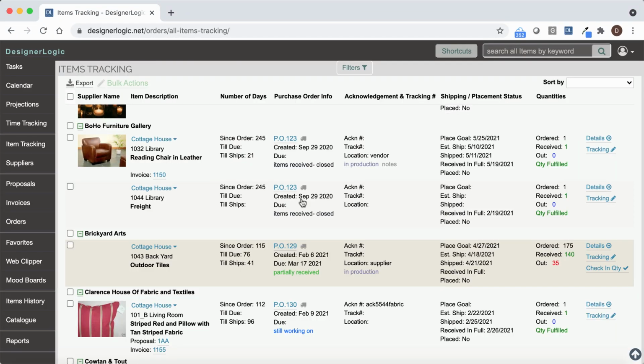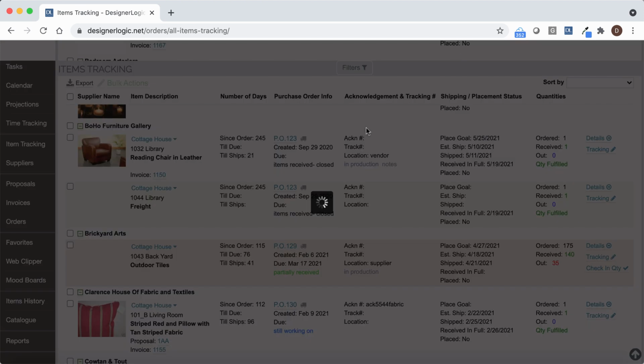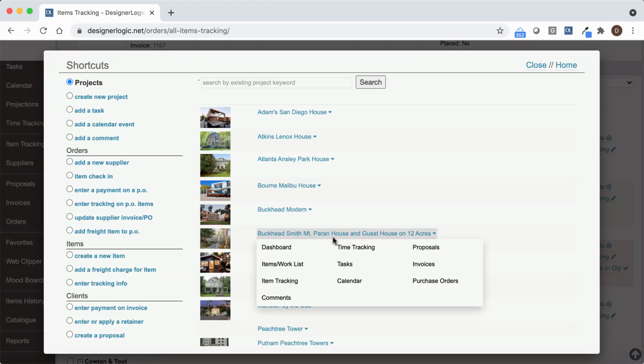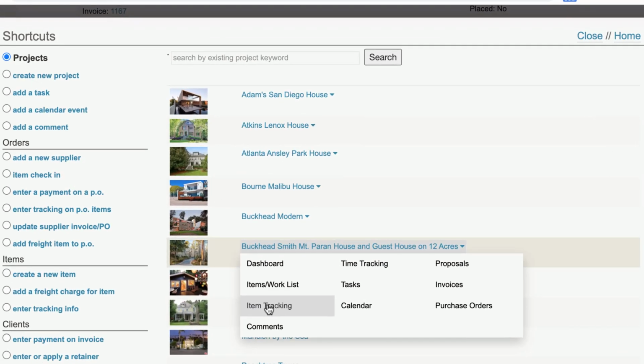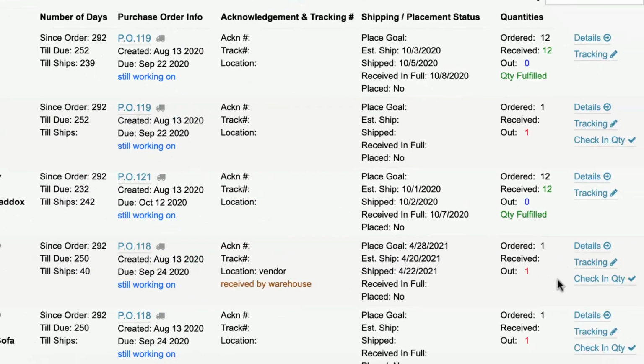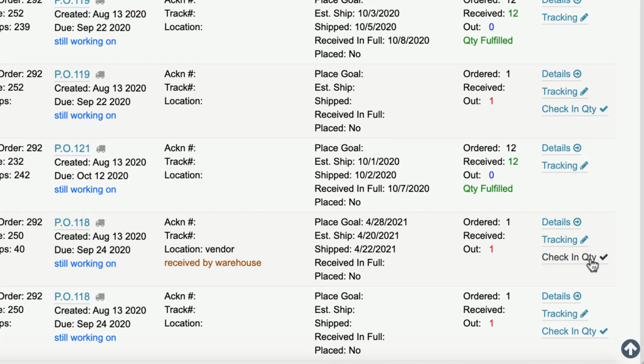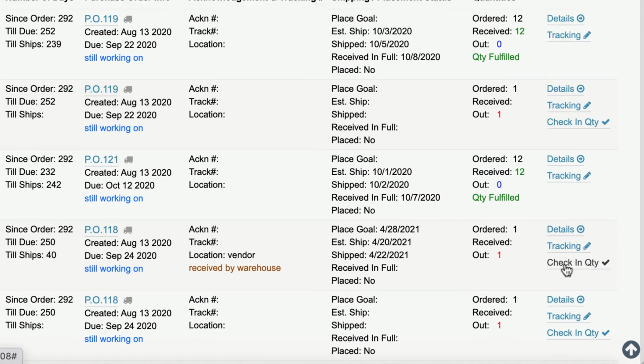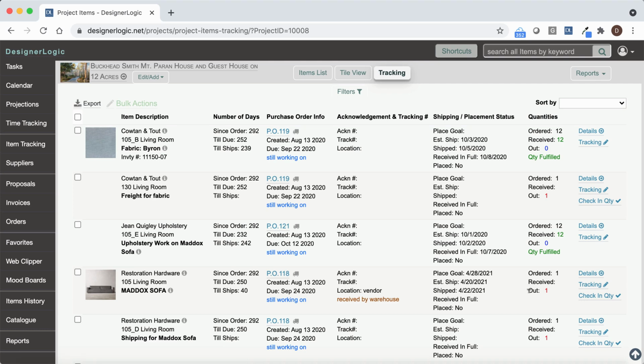You can also view this from the project itself, so let's go to shortcuts. And let's choose a project, and we'll just go to the item tracking for that project. And over here you can see, just like the other page, there's a check-in quantity link if there's still outstanding quantity for an item, and you just click that, and you can check it in directly from the project itself.